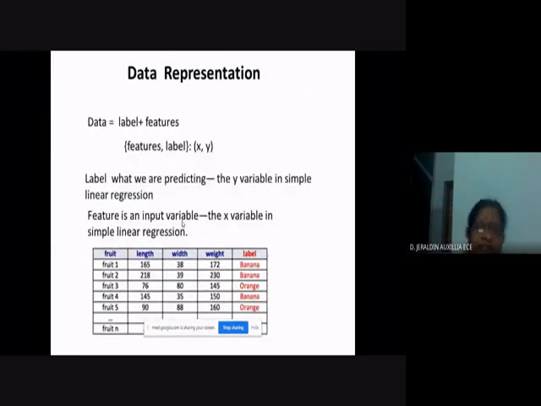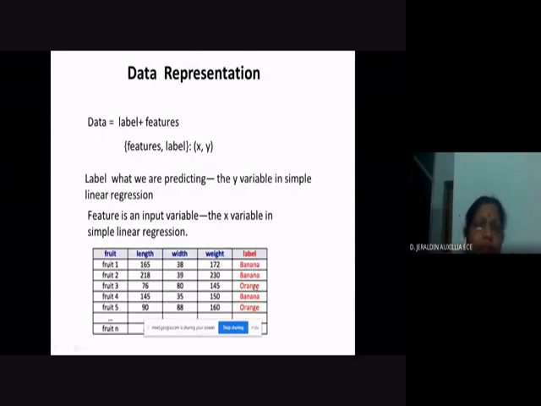You see a cluster group of fruits in a basket, and you have to identify what each fruit is. So here we have fruit number 1, fruit number 2, fruit number 3, 4, 5, and so on up to fruit number n. These are the features actually: length, width, and weight of the fruit. And the label is what the fruit is, banana or orange.